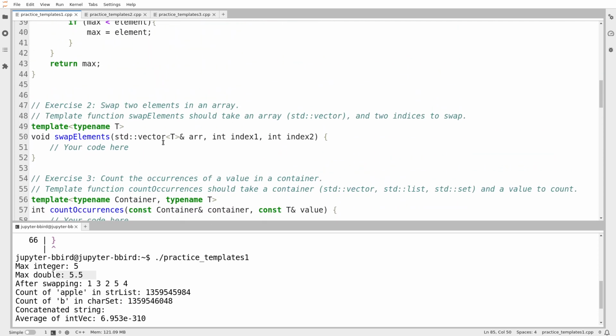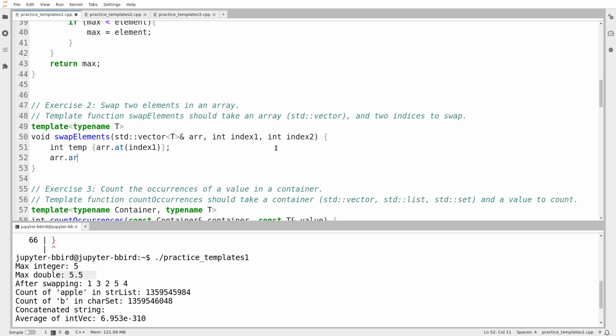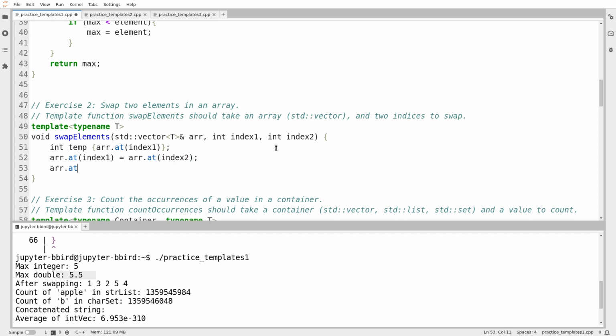Let's see, swap elements. Now, I really don't know what there is templated about this. Oh, I guess, yeah, okay, I see. So I want to swap two elements of a vector, and recall that whenever you want to swap two things, so suppose it was a vector of int, I would make a temporary item. It says swap the element at this index with that index. So I make a temporary variable, I set it to array.at index 1, and then I set array.at index 1 to be equal to array.at index 2. And then I set array.at index 2 to be equal to my temporary item.